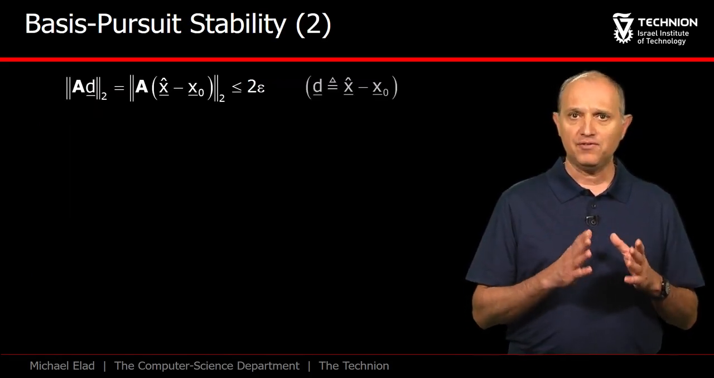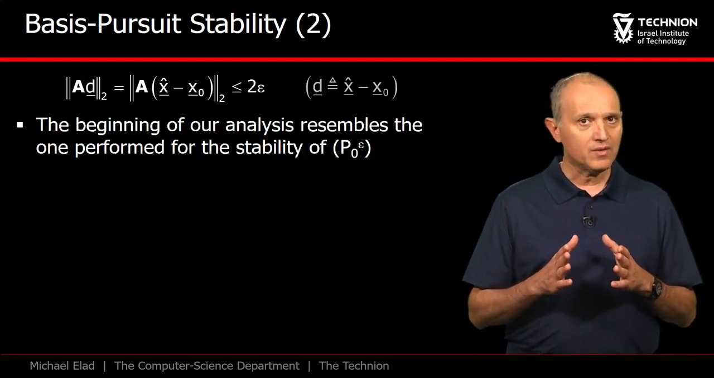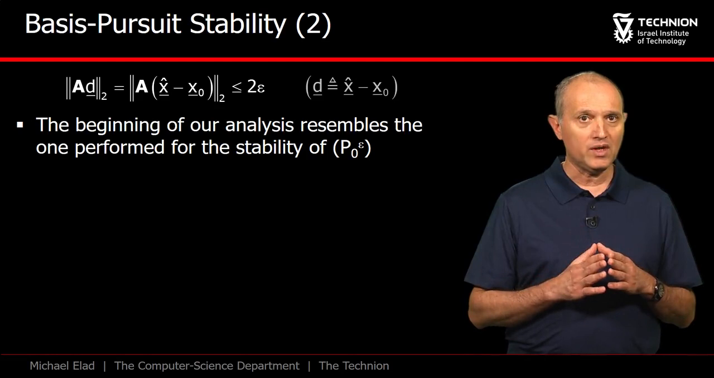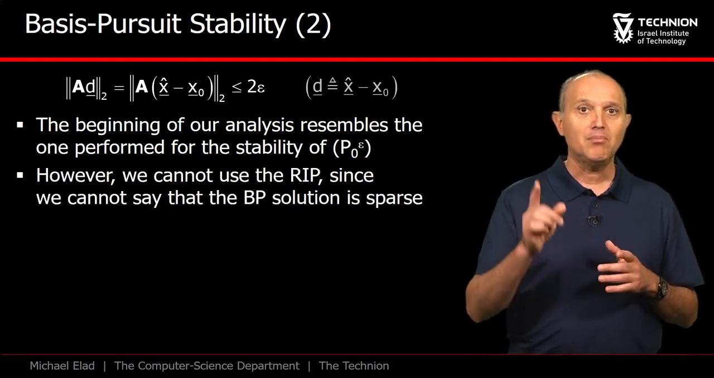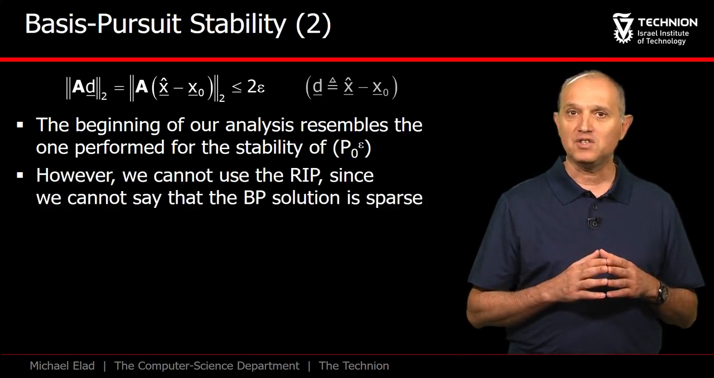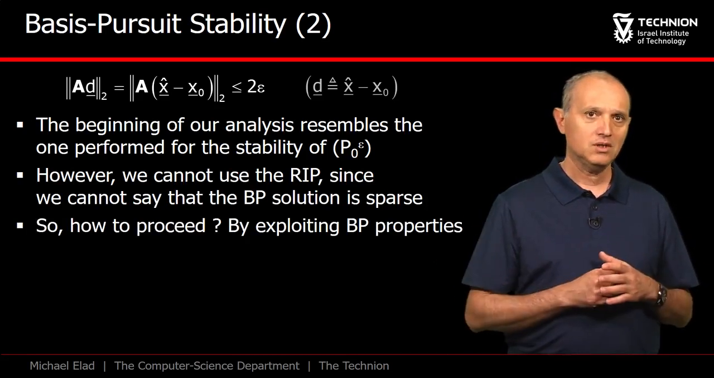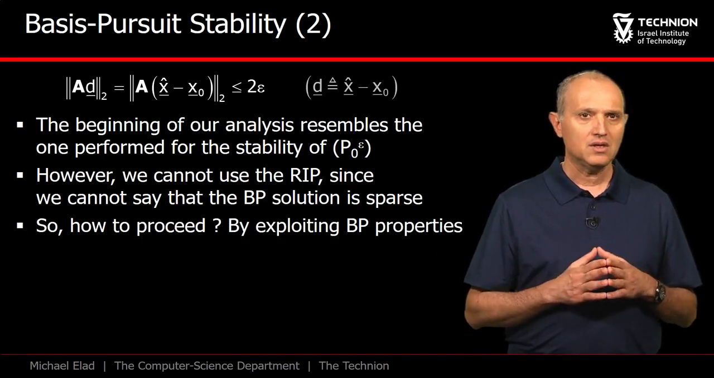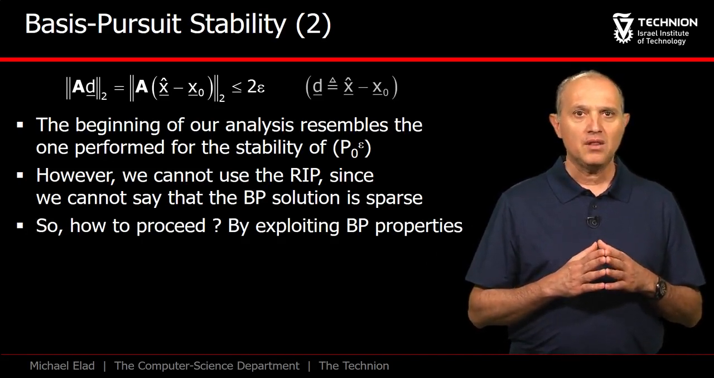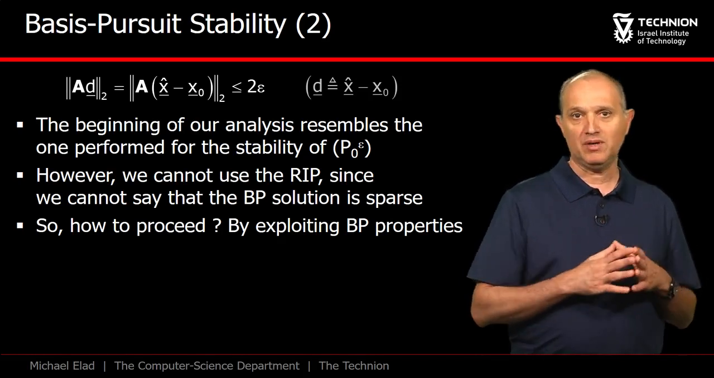Let's define the difference x hat minus x0 as d. So far, the analysis seems to resemble the one we had for the P0 epsilon stability, but now comes the difference. We do not know that the vector d is sparse, and thus we cannot invoke the RIP. So how should we proceed? As we are about to see, the answer is given by the L1 measure that the basis pursuit optimizes.